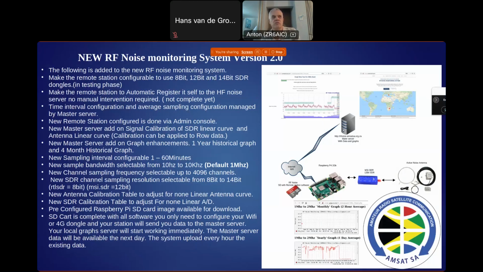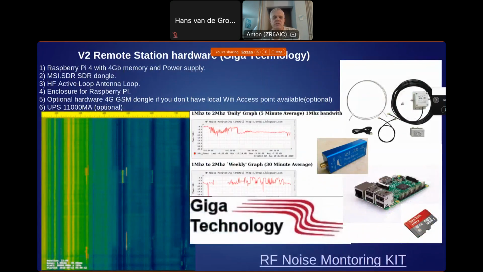If it appears on all 3 stations, it's probably atmospheric or something else. But that at least gives us a rough estimate of the area of where the noise would be. The system will push all the data to the master server, and then from the master server, we can extract all the data for analysis.